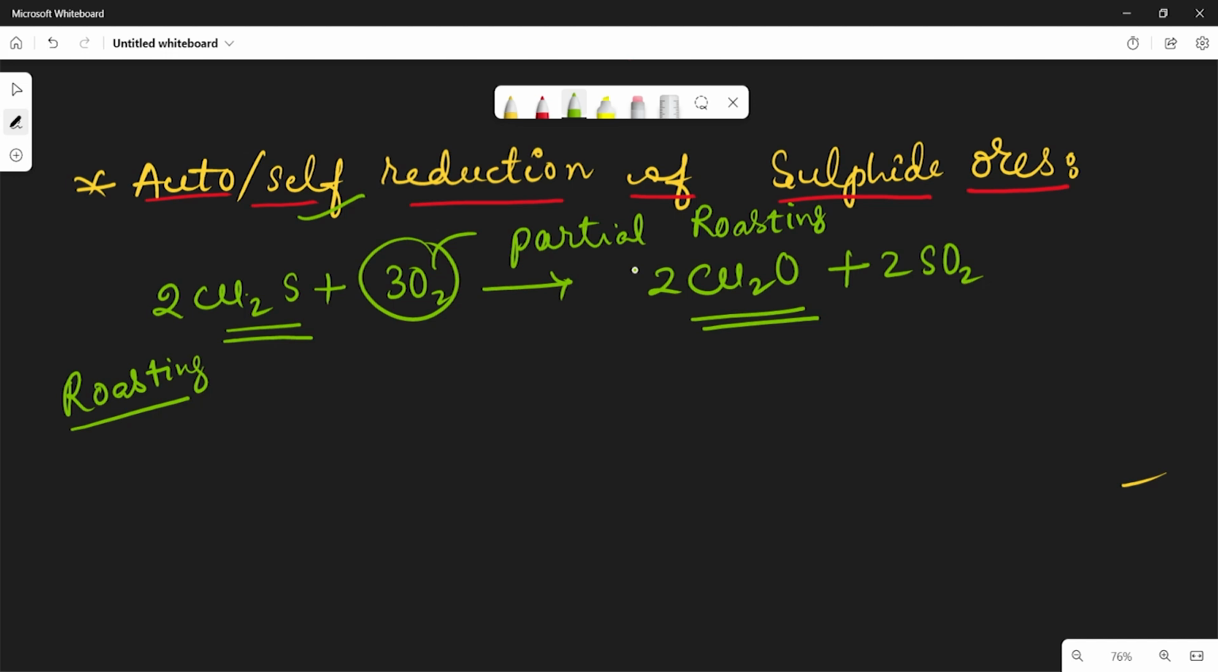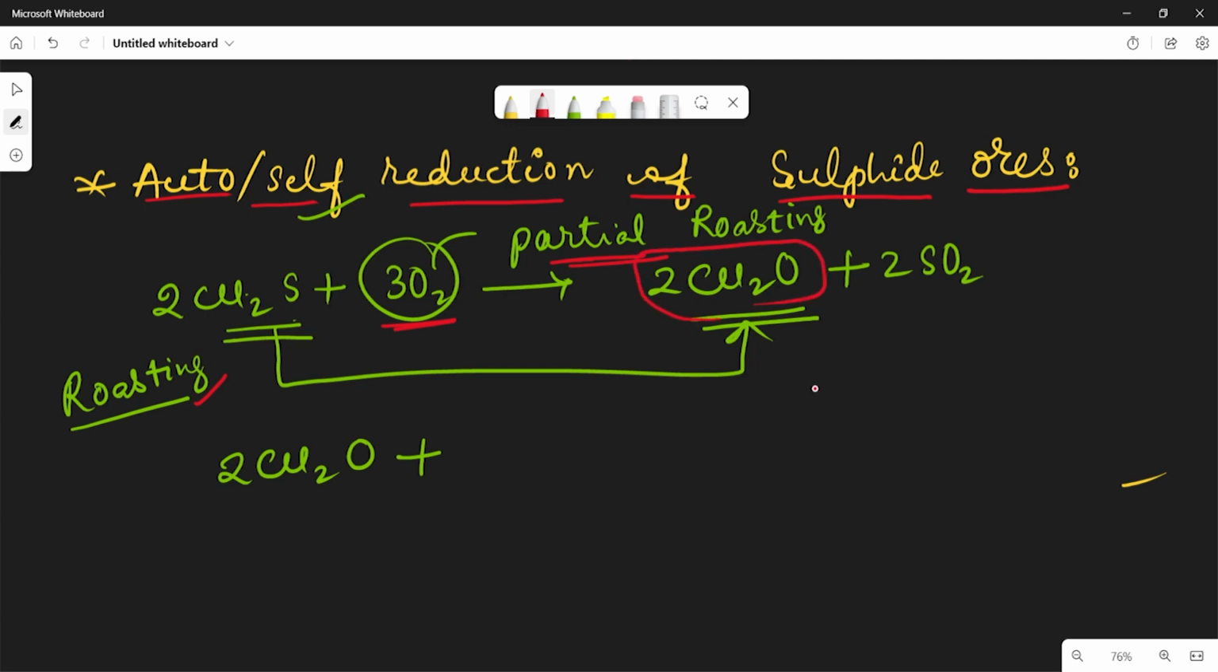Then the sulfide ore is converted into metal oxide. Now how does this metal oxide form? When the excess supply of air is stopped and the temperature is raised. See what happened here: oxygen is supplied in excess and the temperature is partially heated. Because of the roasting process, where partial heating takes place, we get the oxide form.